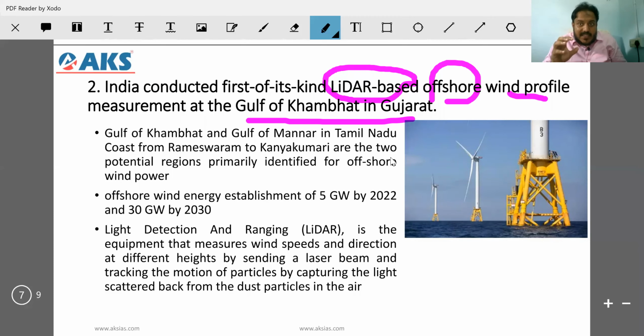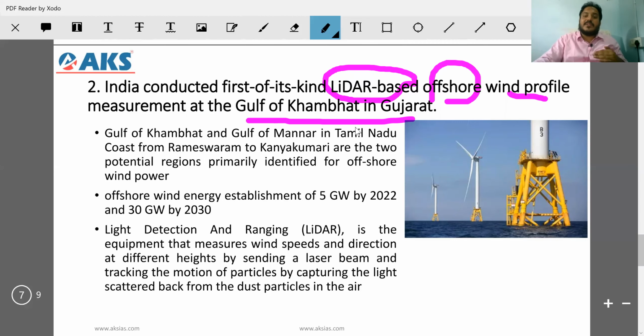Where are they present? How is their structure? Which state? There are two places in India, one in Gujarat and the other in Kanyakumari, where there is potential wind energy available. So that's why we did this research.